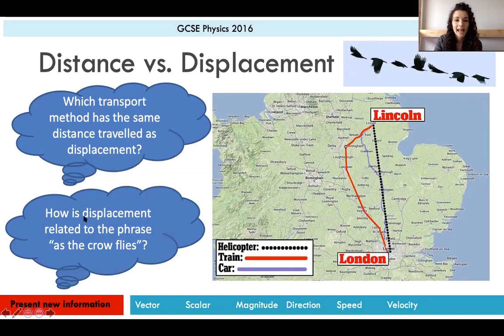So the other question says, how is displacement related to the phrase, as the crow flies? So I wonder how many of you have heard this phrase, as the crow flies. It's basically meaning a crow, because it can fly, can travel in a straight line. So if it wants to go somewhere, it would travel directly there. So its distance would be the same as its displacement. Okay, so if a crow took on this journey, it might have to stop for a few rests, but yeah, its distance would be similar to this straight line here, and so therefore its distance would be the same as its displacement.